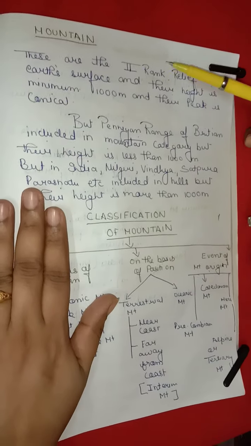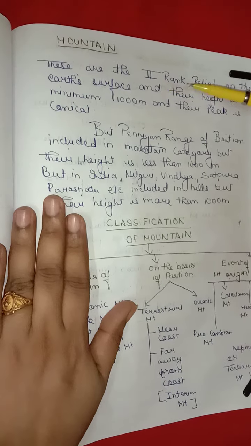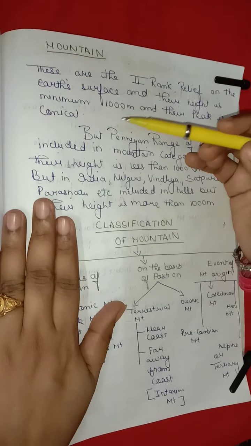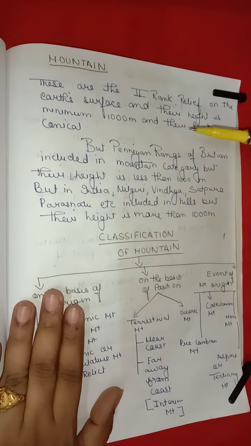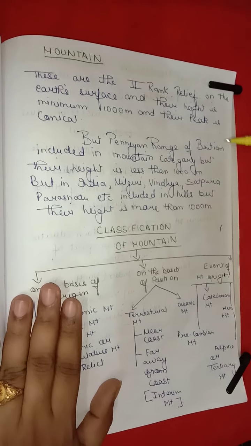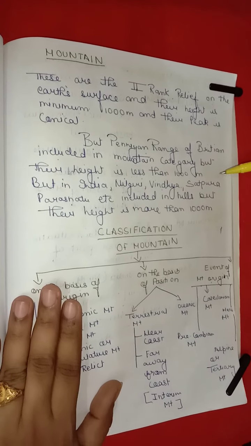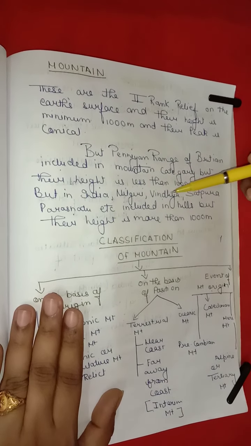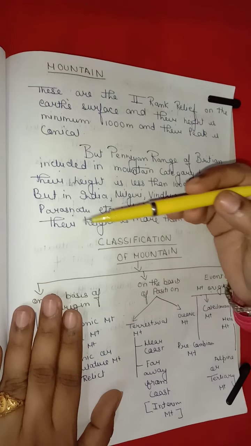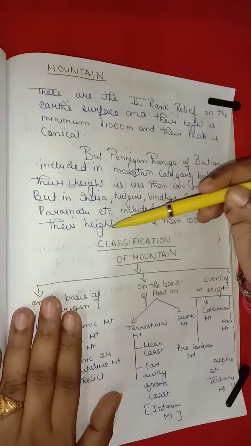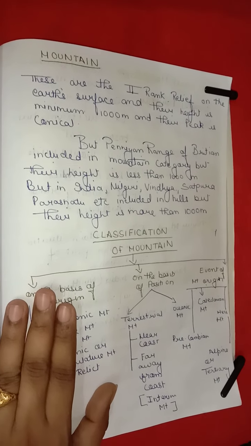Mountains are the second rank relief on the earth's surface and their height is a minimum of 1000 meters and their peak is conical. The Pennine range of Britain is included in the mountain category, but their height is less than 1000 meters. But in India, Nilgiri, Vindhya, Satpura, Parasnath etc. are included in hills, but their height is more than 1000 meters.